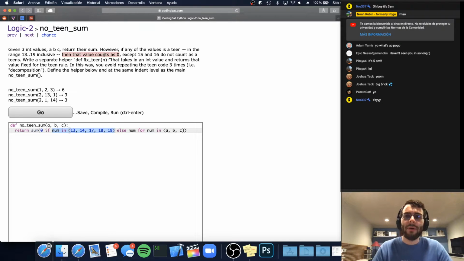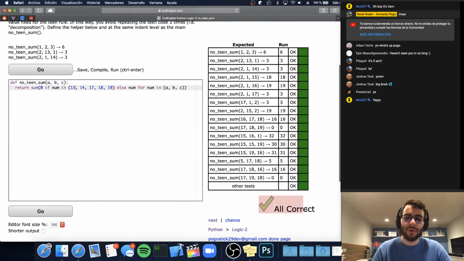That's just what the problem told us. And otherwise, if it's not in that range, then the number should count for whatever value it is. And we just loop through each of the 3 numbers that we get as input, and we return the sum at the end. And so this works, all correct.